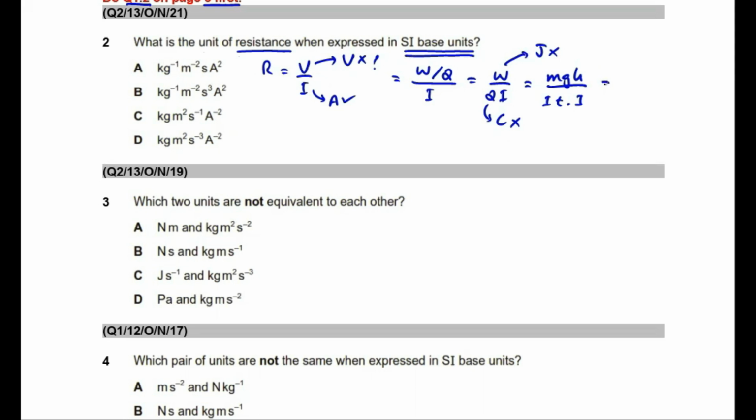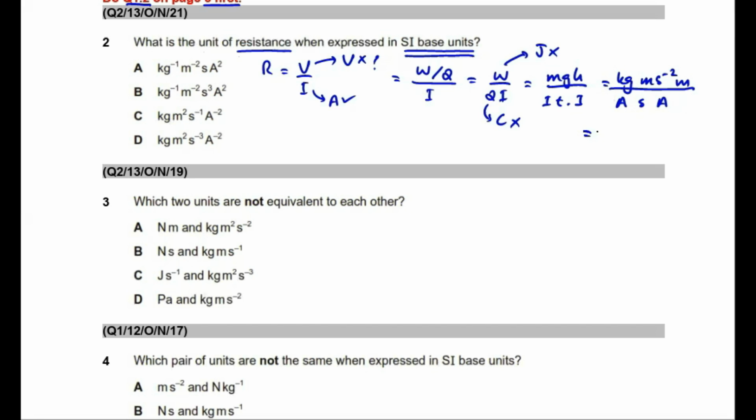Let's do that. Students, SI base unit of mass is kilogram. SI base units of g, acceleration of free fall, are meter per second squared. SI base unit of height h is meter. SI base unit of current is ampere. SI base unit of time t is second. SI base unit of this current is also ampere. Now, all we have to do is simplify this expression.